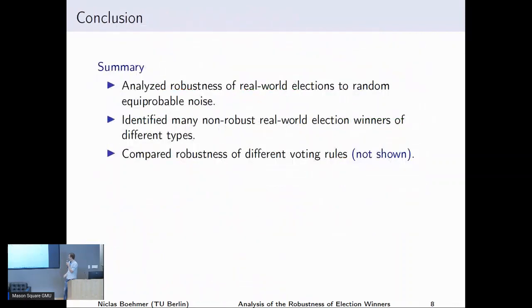Okay, so to sum up, what have we done? We have analyzed the robustness of real-world election winners. We found numerous fragile real-world election winners, and we're even able to group them into different categories. In the paper, we have also done a bunch of other things. For example, we have analyzed the robustness of different voting rules, but yeah, I haven't shown you that.